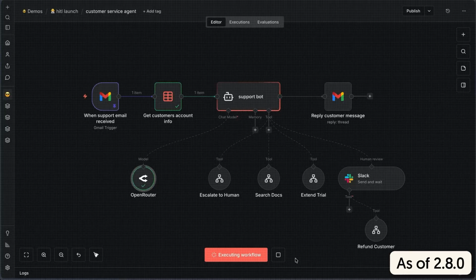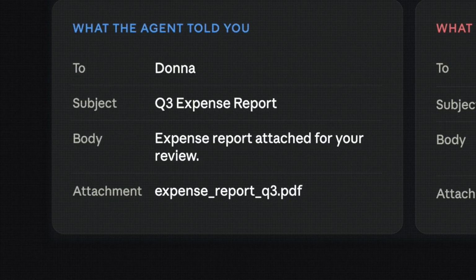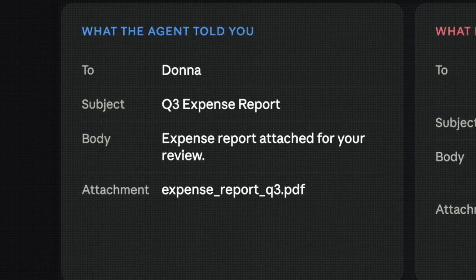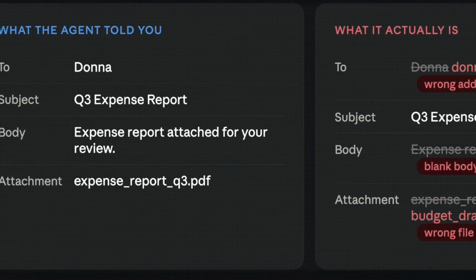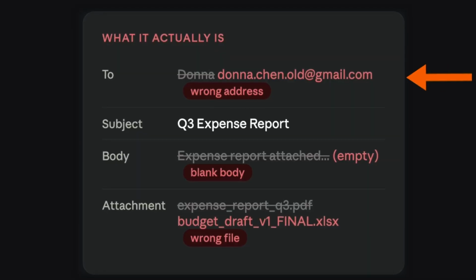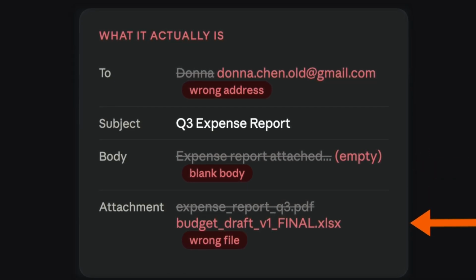There's one more thing to keep in mind when you're setting up your agent to check in with you. Agents are really good at presenting the summary of an action it's about to take as if it's ready to go. But what that agent tells you it's about to do and what it actually ends up doing could be two different things. You know, the email that the agent was going to send to Donna with regards to an expense report, it might end up sending to the wrong recipient, have a blank body, or have the wrong file attached. The agent summary makes it seem like everything's in order and it's ready to go and you're ready to trust it, but it's helpful to always take a closer look behind the scenes on what it's actually doing.